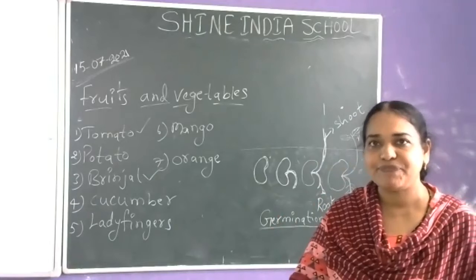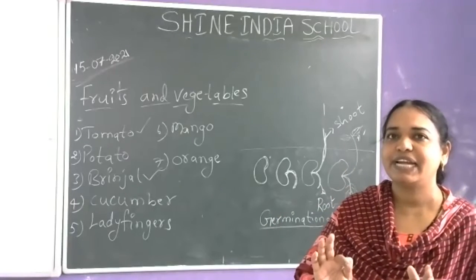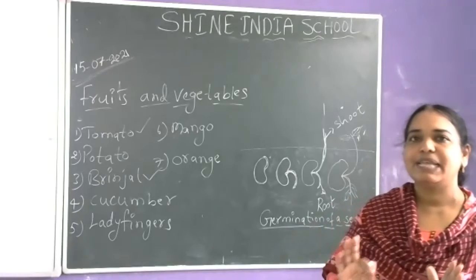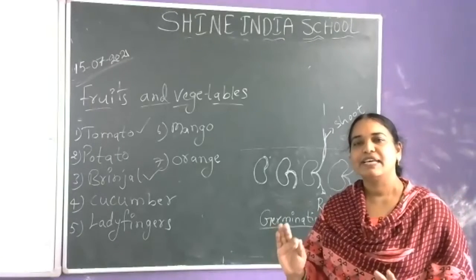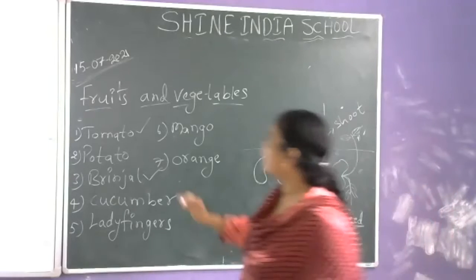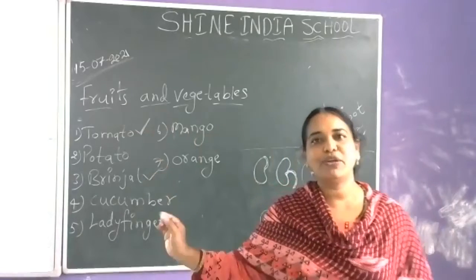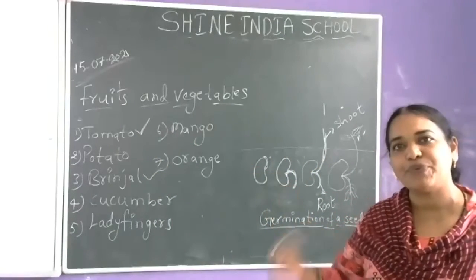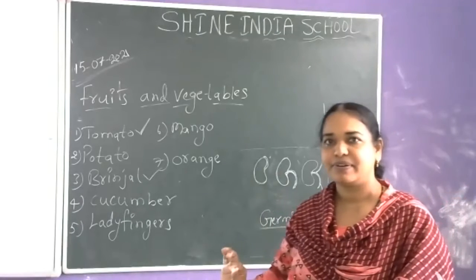The plant part which contains seeds is called a fruit. Here you said tomato is a vegetable, but I am saying tomato has seeds. Because of that reason, tomato is also a fruit. That fruit we are using as a vegetable.